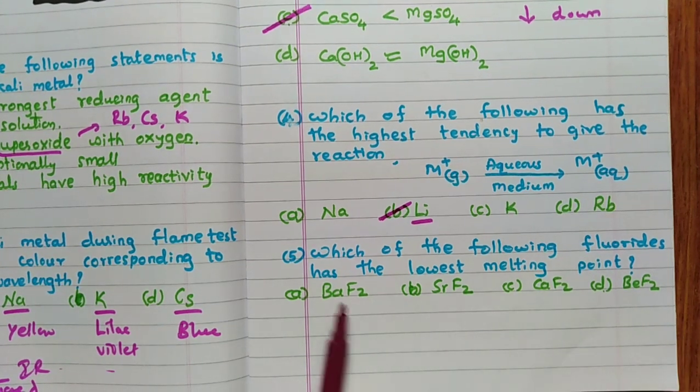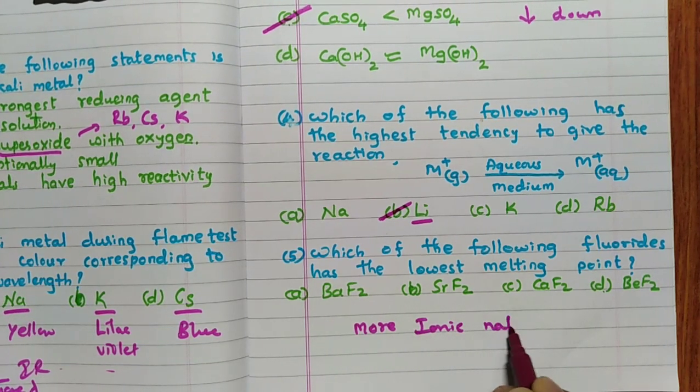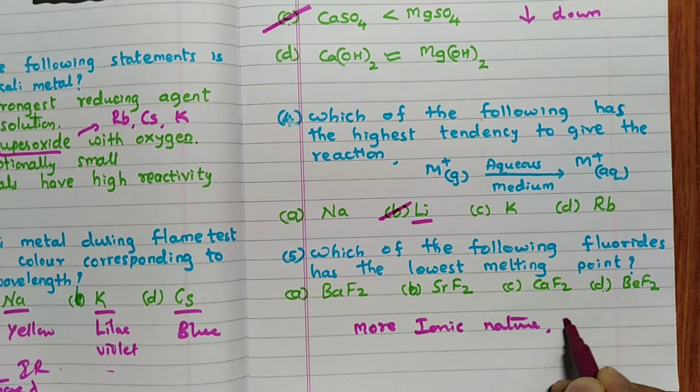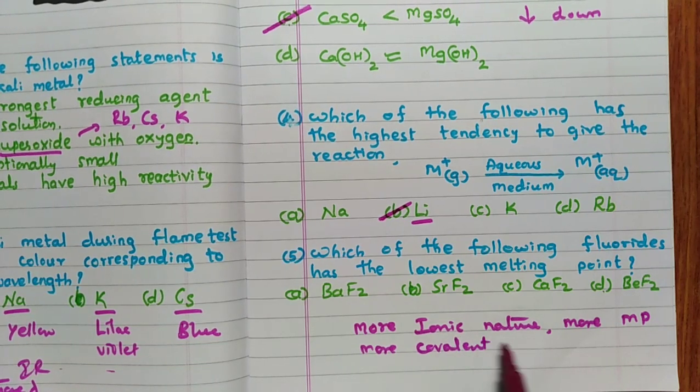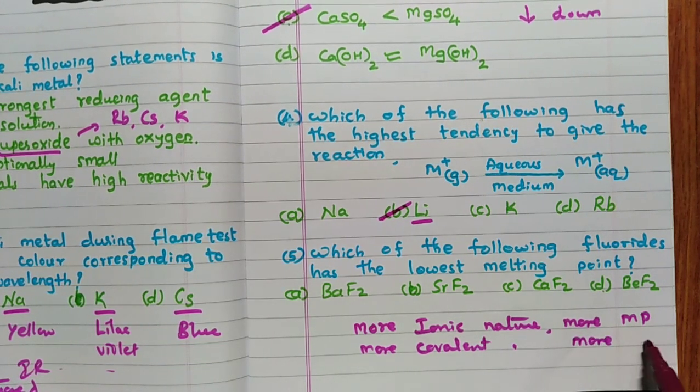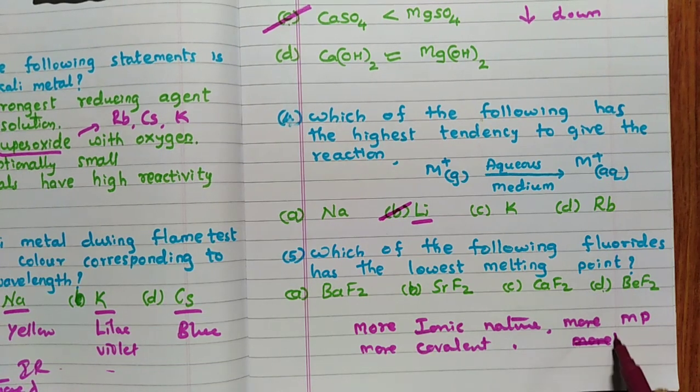Then, which of the following fluorides has the lowest melting point? Remember one thing here: the more ionic the nature, the higher the melting point. The more covalent the nature, the lower the melting point. Remember that point. Out of these, we have to see which one has more covalent nature.